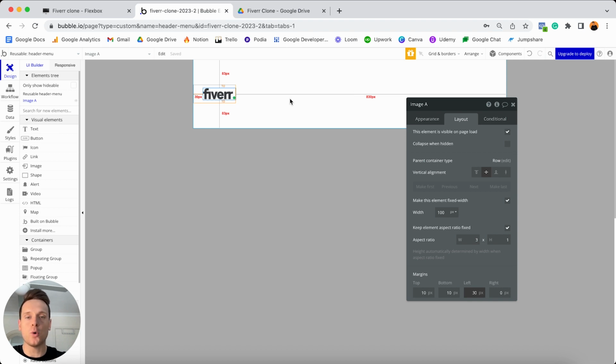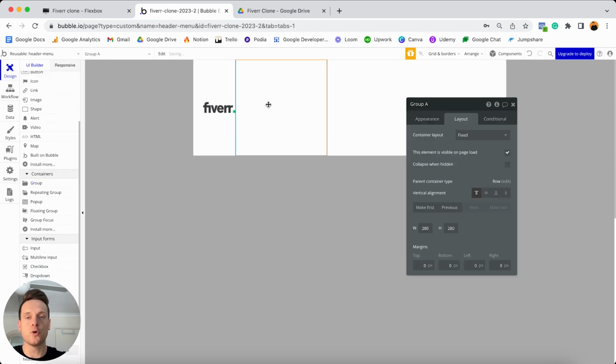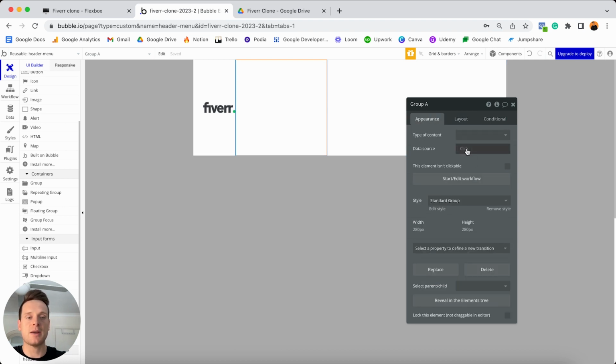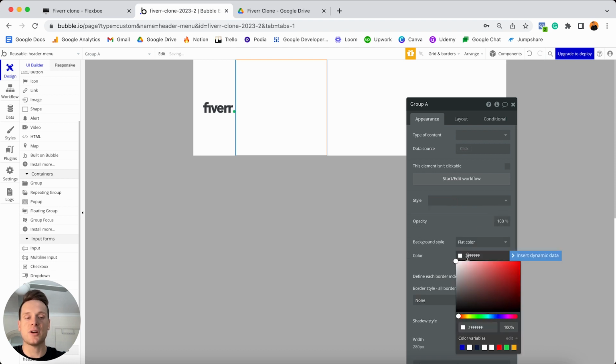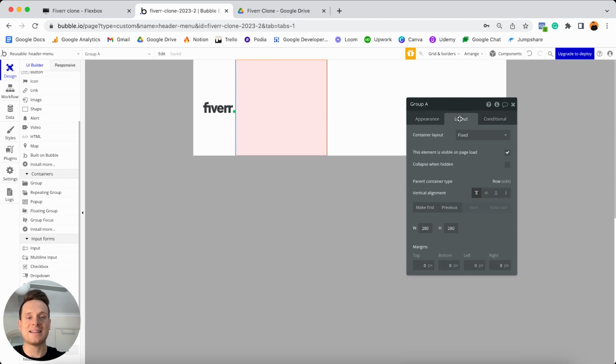Now, in order to add all of those page options in, I'm actually going to store those within a group. And I'll show you why I'm doing that in a moment. But before I explain that, I'm just going to head on down to my containers menu and add a group element into my overall white group. And the first thing I'll do with this group is not update the container layout, but instead jump over to my appearance tab. And I'm going to choose to remove the style of this group. And I'm going to give it a flat background color. I could make this a light shade of red, just so that way I can easily see where this group sits in my overall reusable element. I'm then going to jump over to my layout tab here, and I'm going to update the container layout to be a row.